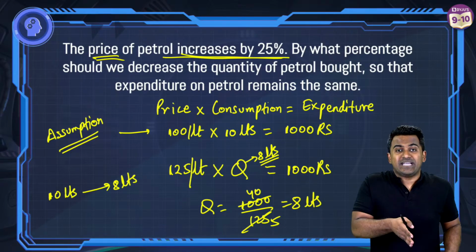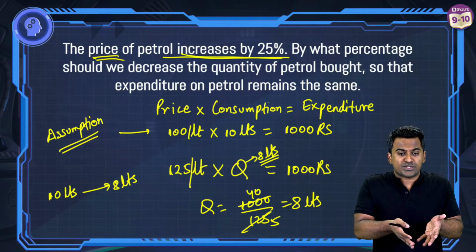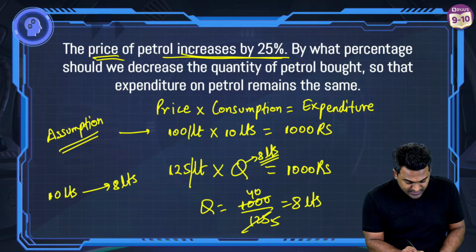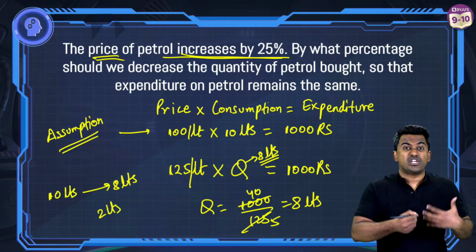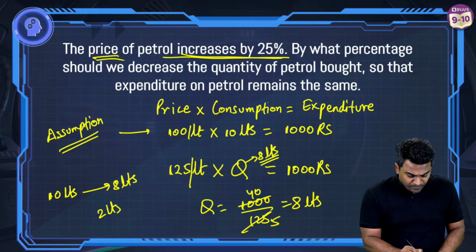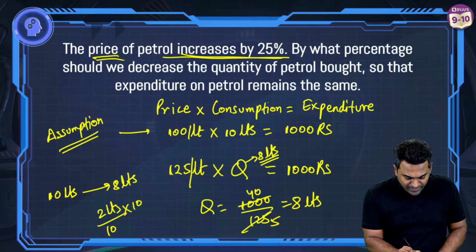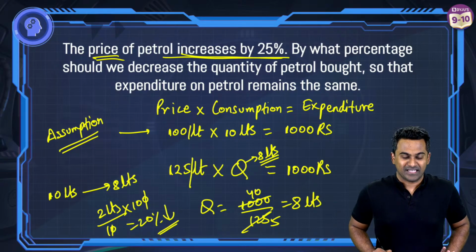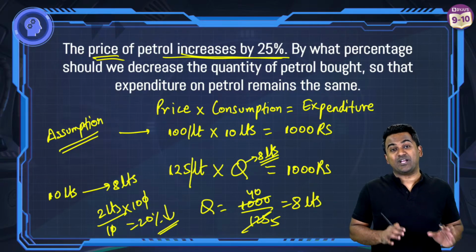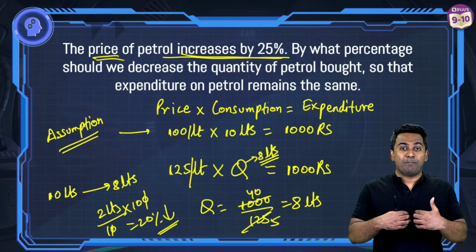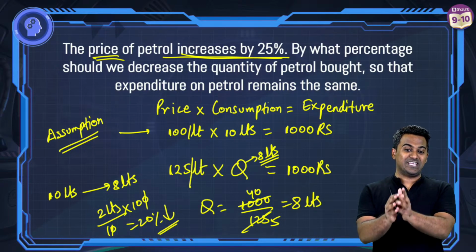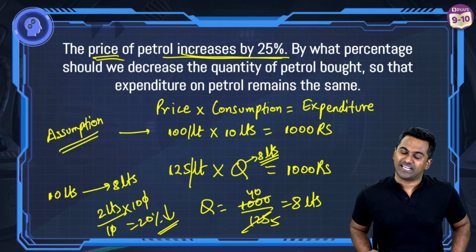By how much has my consumption reduced? My consumption has reduced by 2 liters, because from 10 liters I've moved on to 8 liters. So 2 liters is the change. What was the initial value? Initial value was 10. Multiply by 100. That's it. So this is how you get 20% decrease. When the price of petrol has increased by 25% and my monthly budget on petrol is the same, my consumption is going to come down by 20%. Well done if you've got the correct answer.